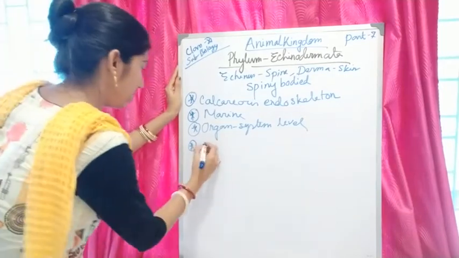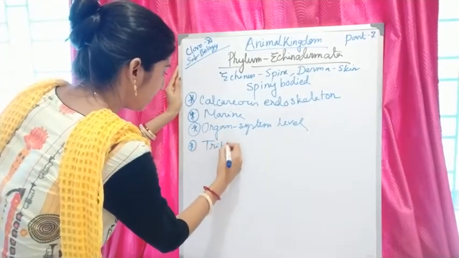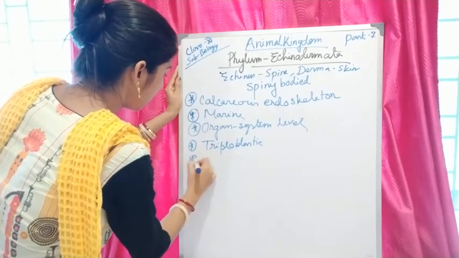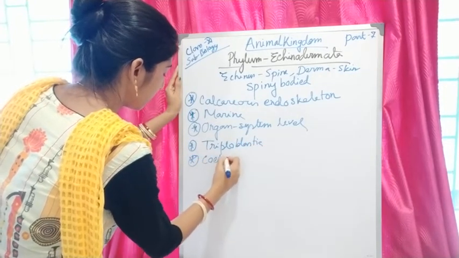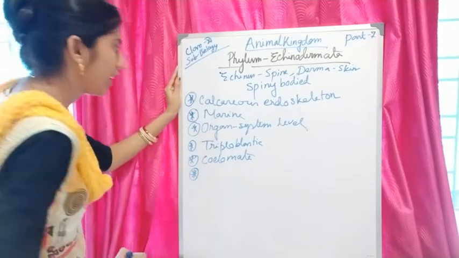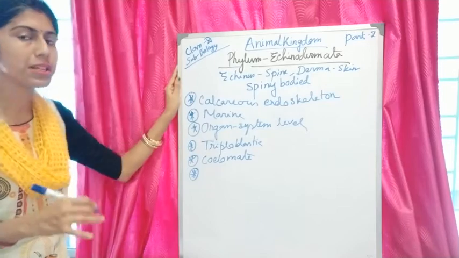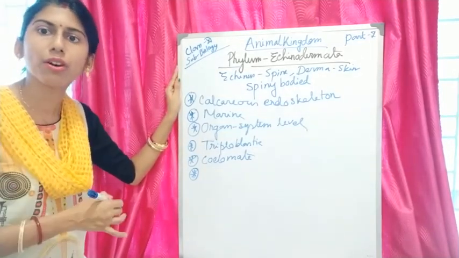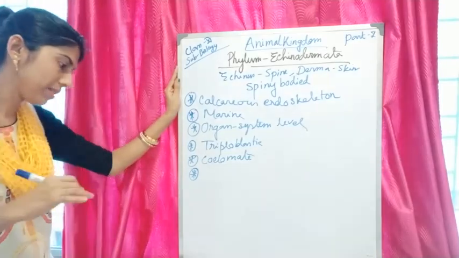they are triploblastic, they are coelomate, and in Echinodermata a special type of symmetry is seen, that is radial symmetry. In adult form they are radially symmetrical.